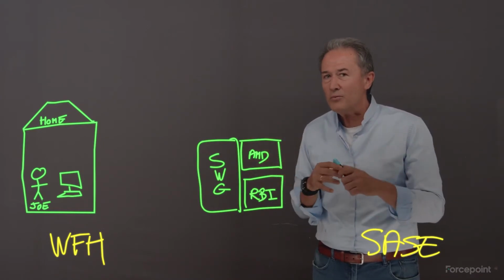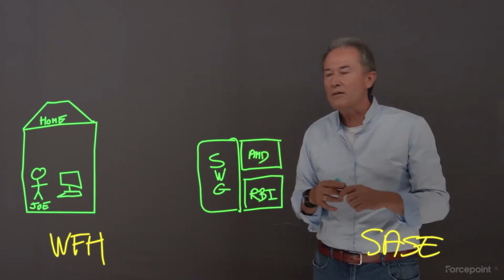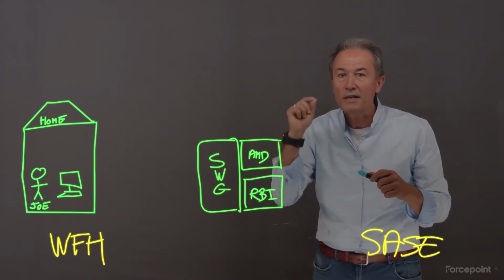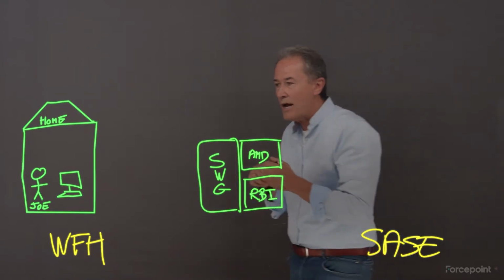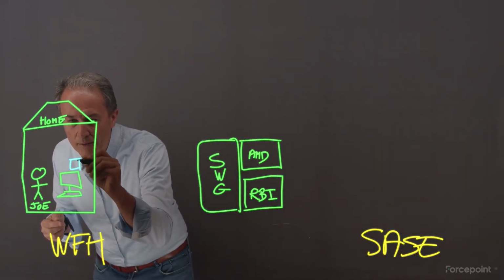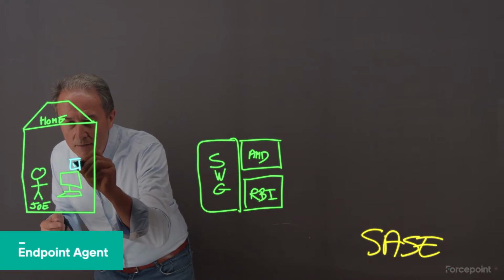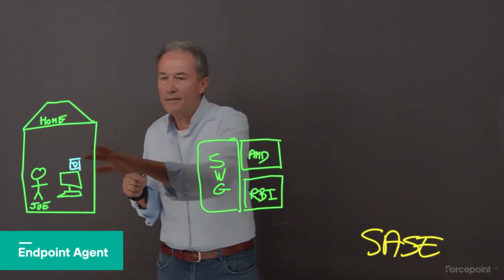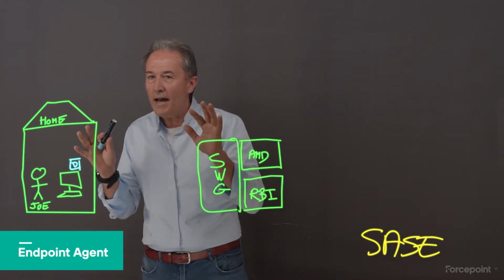This is not about the network. This is not about GRE tunnel or IPsec tunnel. This is about, we need an agent. We need to actually steer the traffic from Joe's home using an endpoint. Very, very important. And that endpoint has to be intelligent.